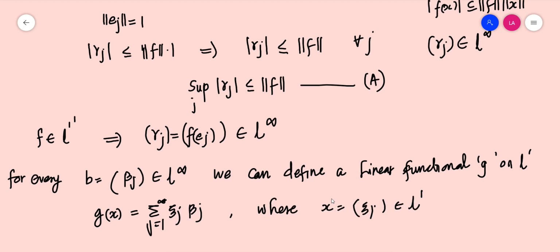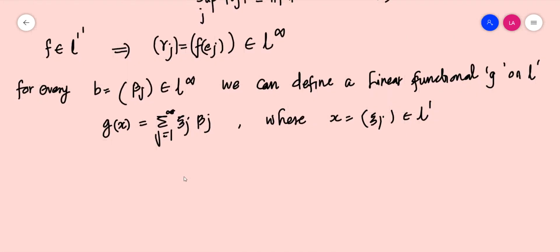So associated with this element, we can define a functional g of x. This is the sum of products, which is actually a real number because these are real numbers. Now we have to prove that this is a linear functional. So this is from L1 onto R. That part is clear.